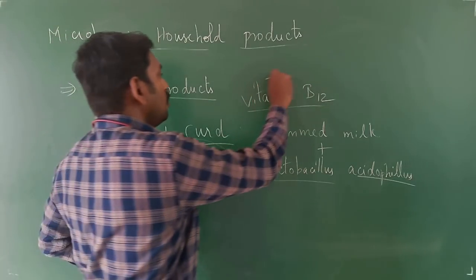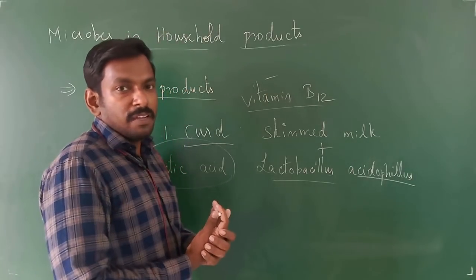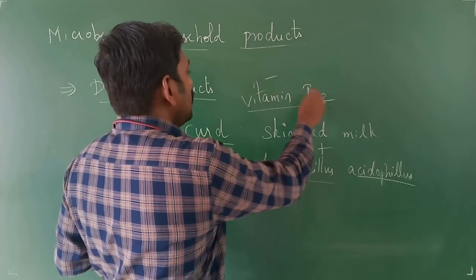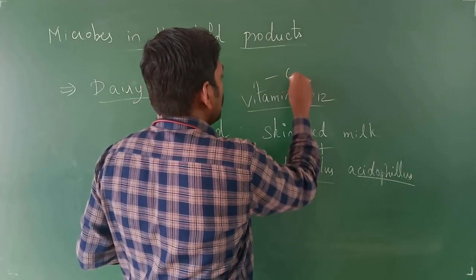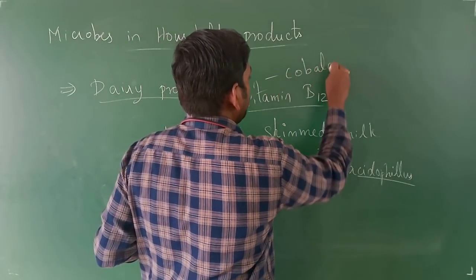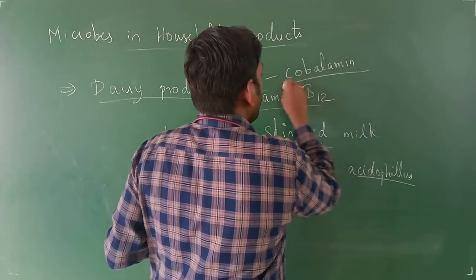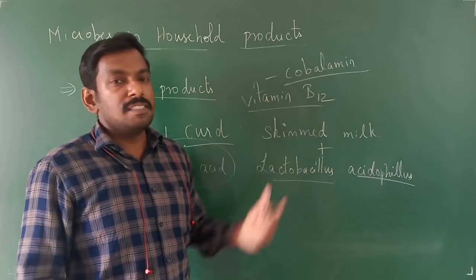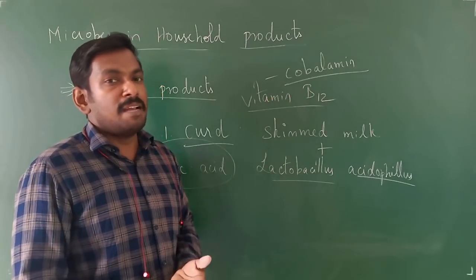There are 8 types of vitamin B, the B complexes, right? Vitamin B12 is called cobalamin. That is cobalamin, right?